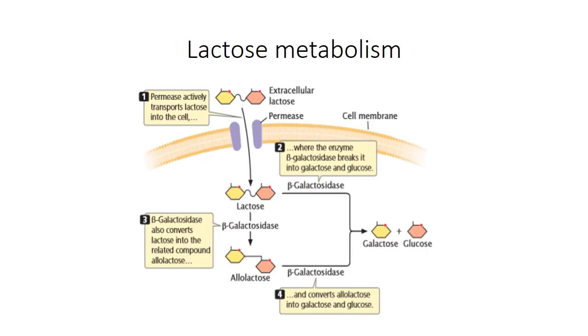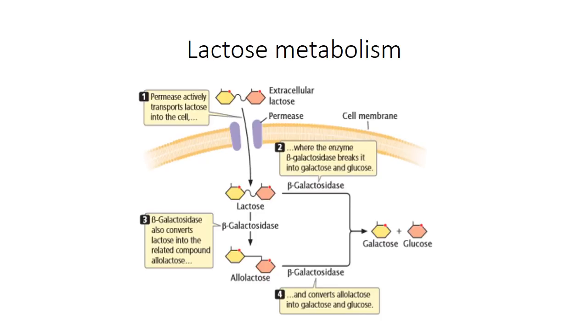So moving on to the next section, we will see how lactose is metabolized in a bacterial cell. For that, a bacterial cell needs three major enzymes. The first one is permease, which actively transports lactose from outside the cell to inside the cell.